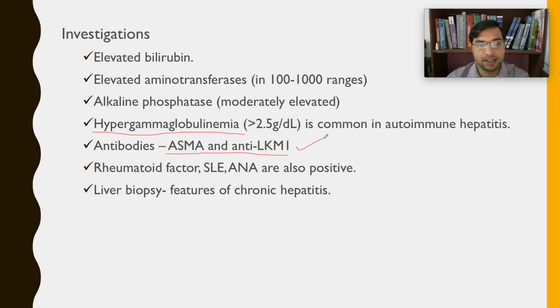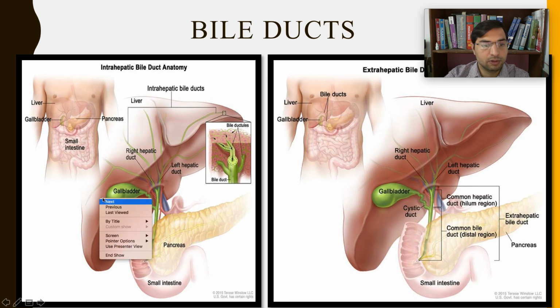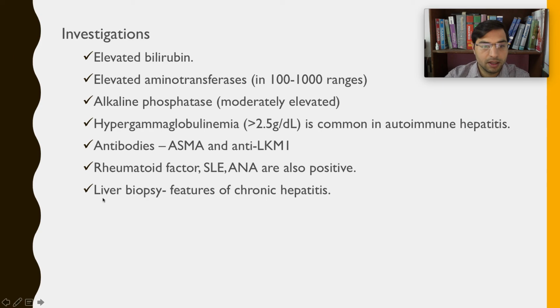Students, never forget ASMA, asthma, right? Asthma, look at the sun, look at the sky, asthma, right? Liver biopsy, we will also do liver biopsy. Liver biopsy in fact is the gold standard, and in liver biopsy we will see the chronic hepatitis features. We will see certain lobules and certain other morphological features, and things will get confirmed by liver biopsy as well.